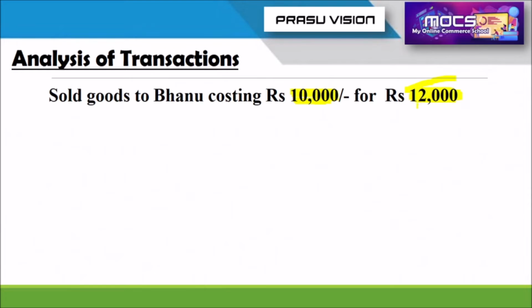So normally they have to get 10,000, but they are getting 12,000. That means they are getting profit on sale of goods. So the two different accounts will be on stock. What is happening for the stock? It is decreasing. The number of goods from the firm is decreasing.